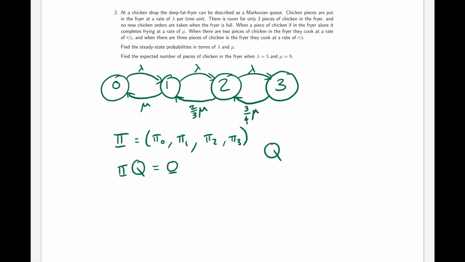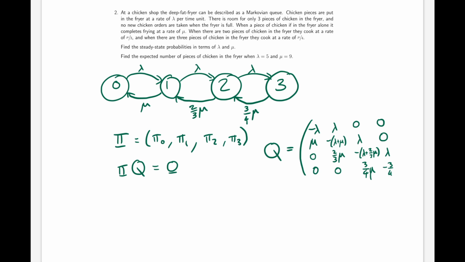So we can write q as follows. So we want to find a vector pi that solves pi q is equal to 0, and remembering that the sum of the probabilities in pi equals 1.